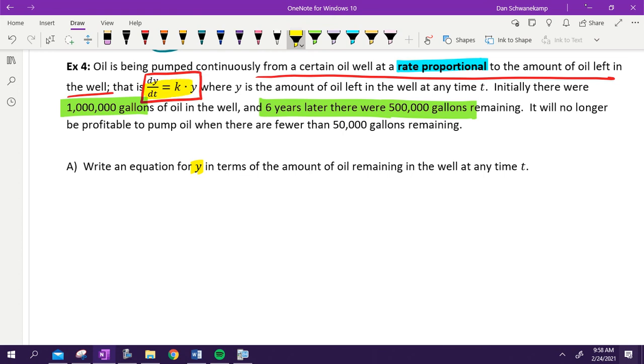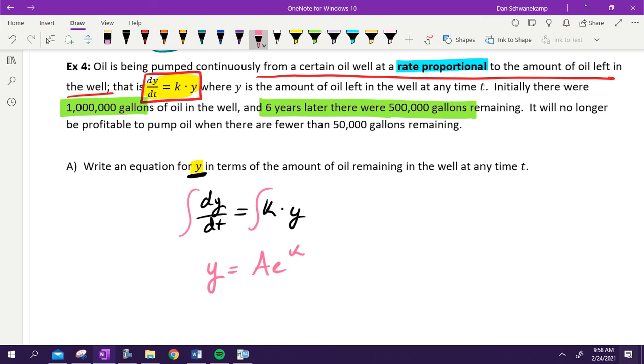So they told me a rate, dy over dt equals K times Y. They are asking me to write an equation for Y. What am I going to have to do with the rate to get me Y? Integrate it. We are technically integrating both sides, but we already know how to do that. We already know what the answer is. We could spend the time doing it, but why do it? What is the antiderivative going to be here?